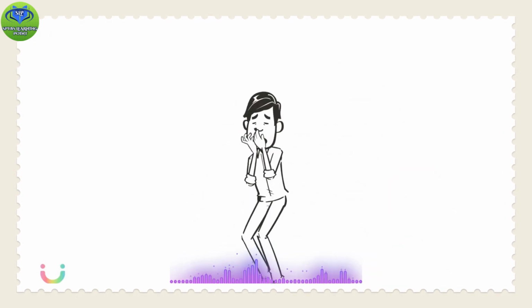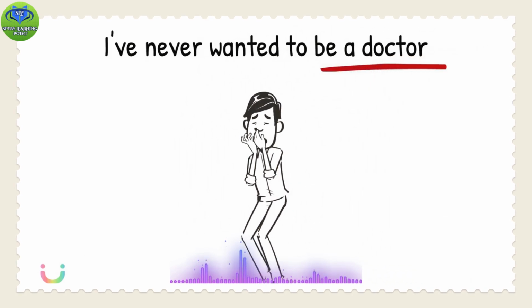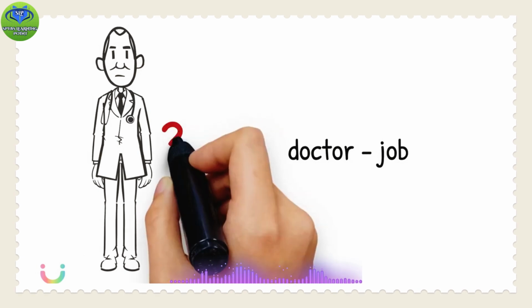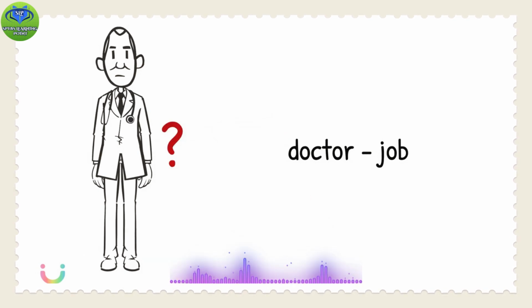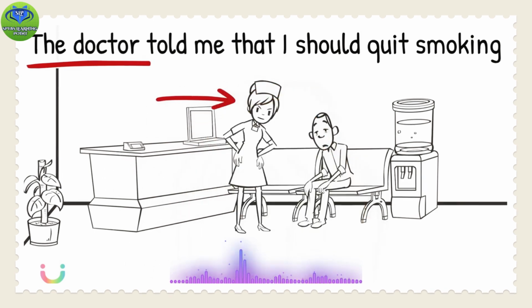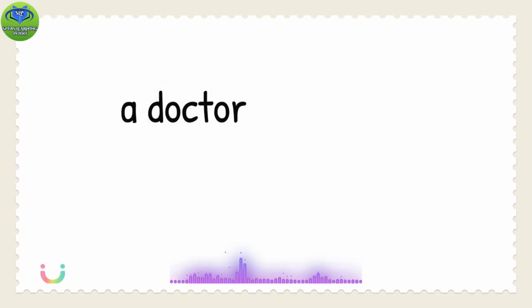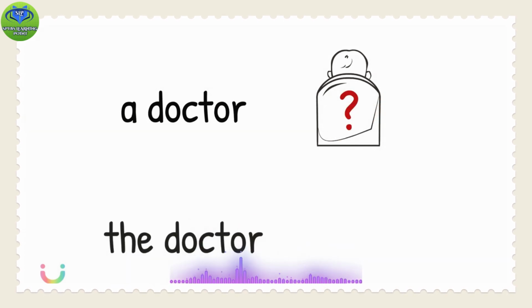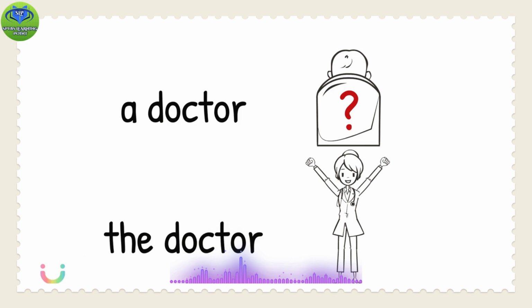Let's look at a couple more examples. I'm terrified of blood, and I've never wanted to be a doctor. Doctor is just a job. Doctor here is not a particular person. That's why we say "a doctor." The doctor told me that I should quit smoking. We say "the doctor" because we talk about a particular doctor. A doctor, just some doctor, like a profession. The doctor, a particular doctor, a particular person.